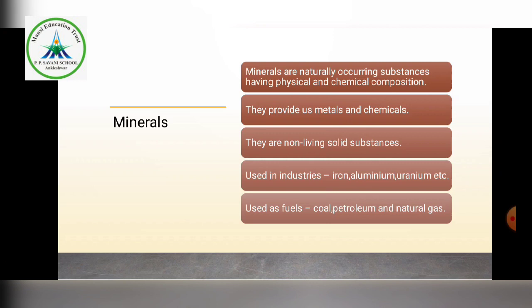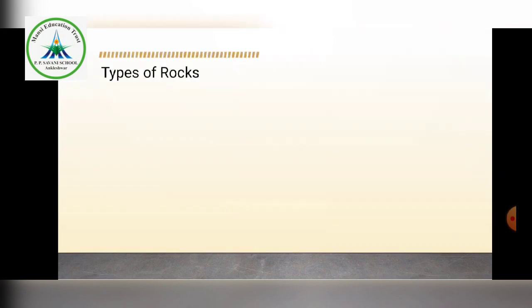Which types of minerals are used in industries? It may be iron, aluminium, uranium, etc. These are all the minerals normally used in industries. And minerals are also used as fuels. It may be coal, petroleum, natural gas. Ultimately they are all considered minerals.